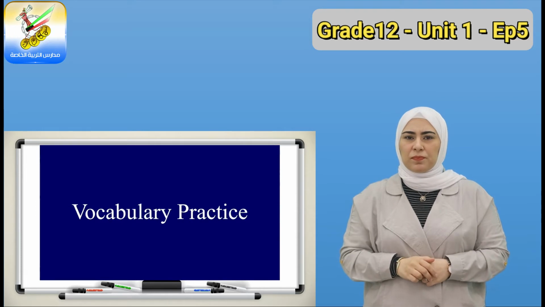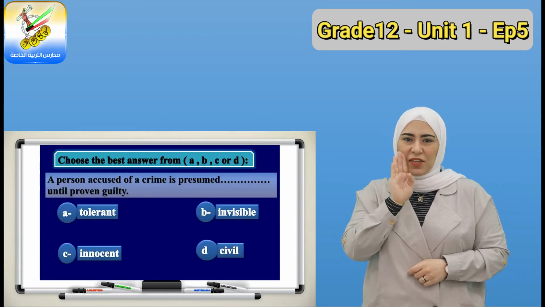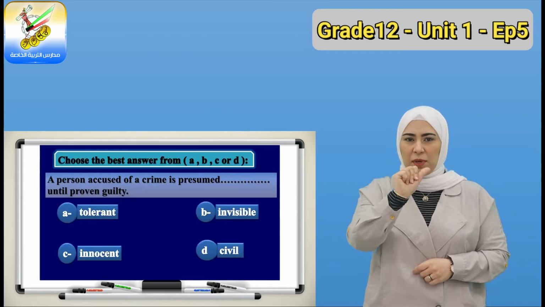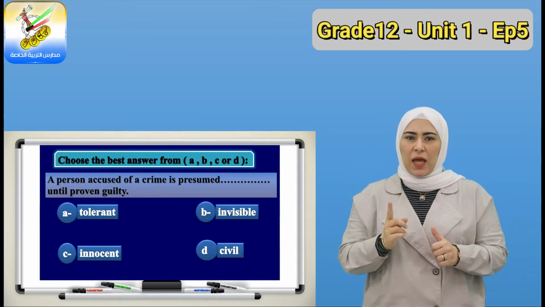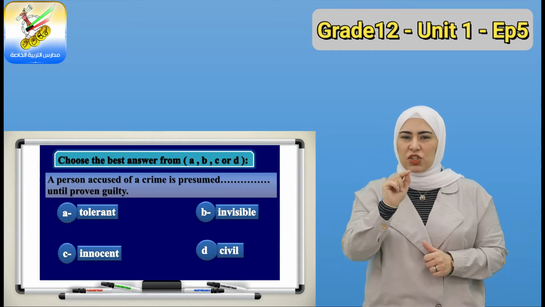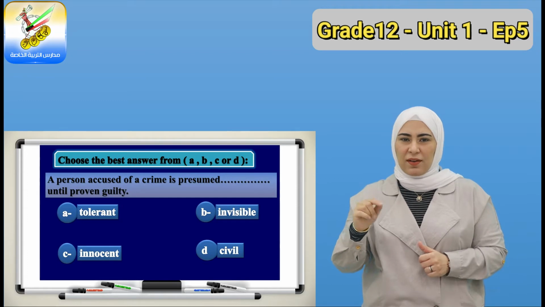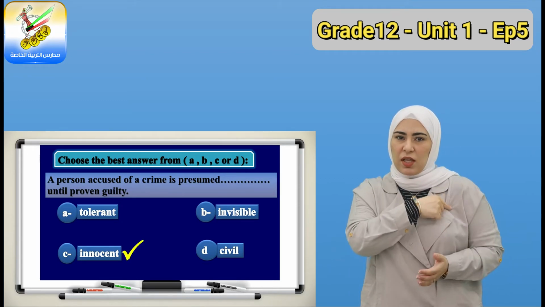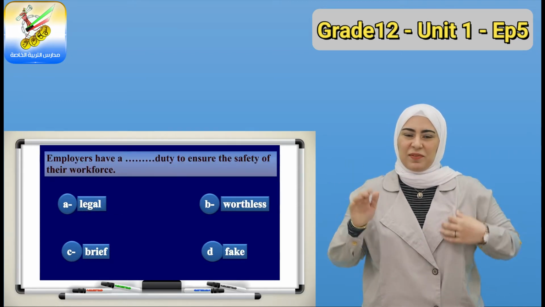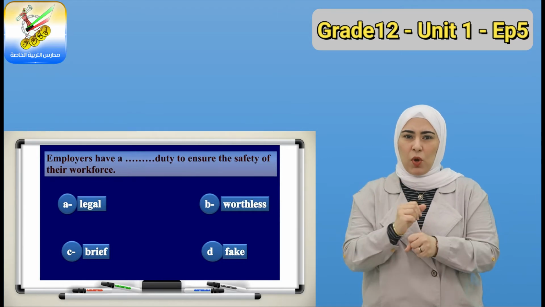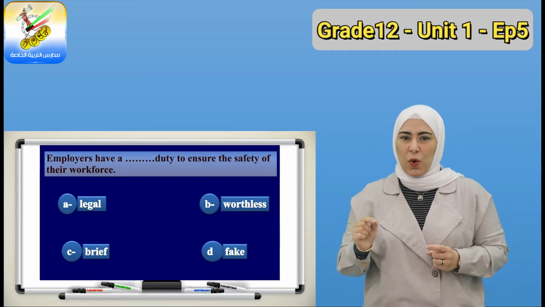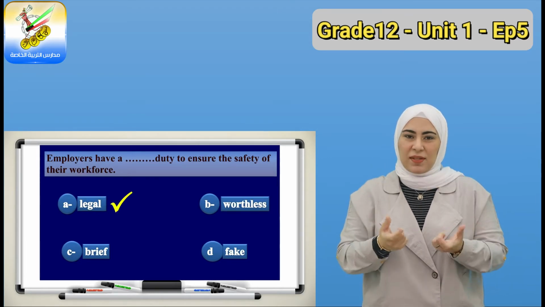Let's look at this vocabulary practice. Choose the best answer from A, B, C, or D. A person accused of a crime is presumed, do you remember, until proven guilty, innocent. Employers have a duty to ensure the safety of their workforce, legal.